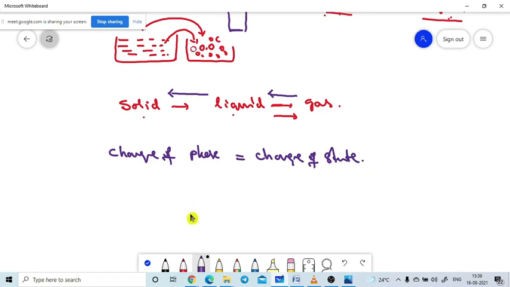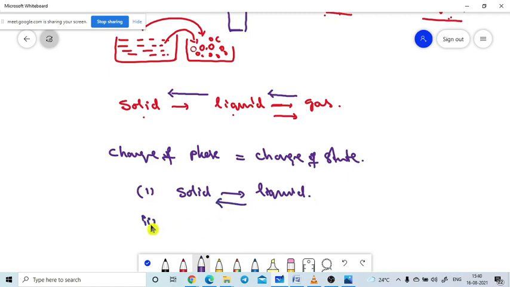So there are two major changes of state, two major changes of phase. One is from solid to liquid, or liquid to solid also.